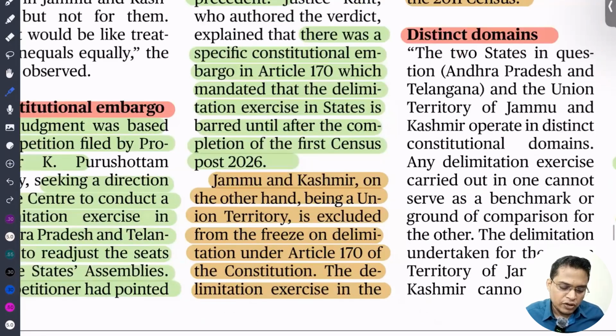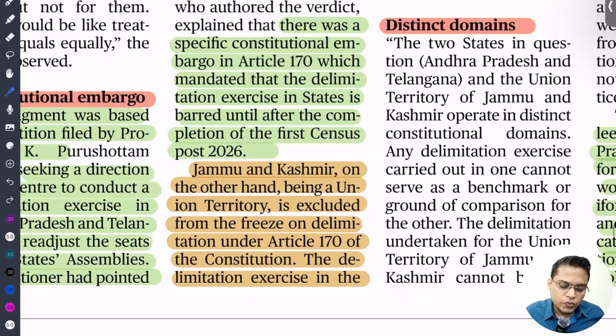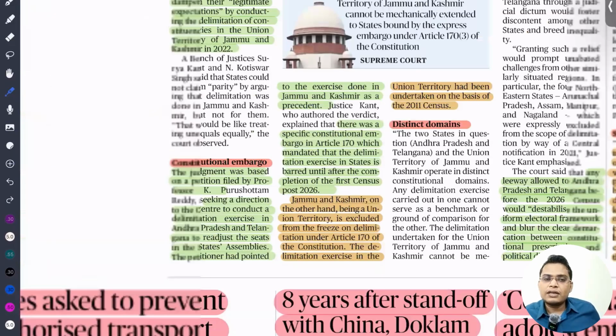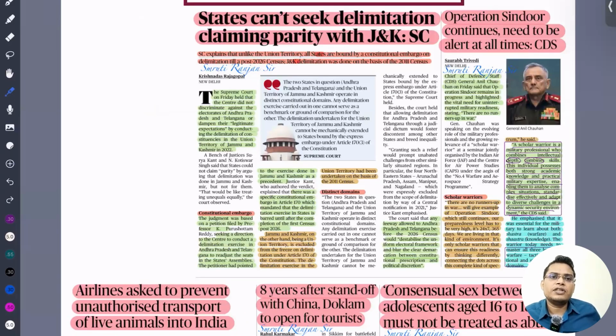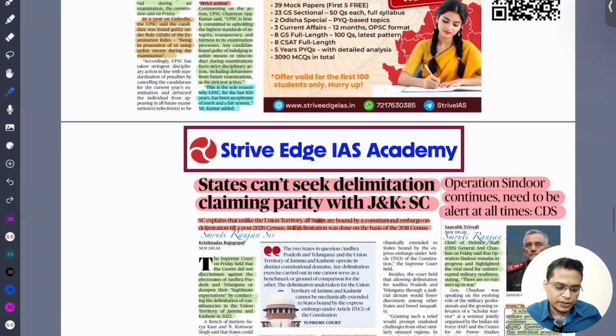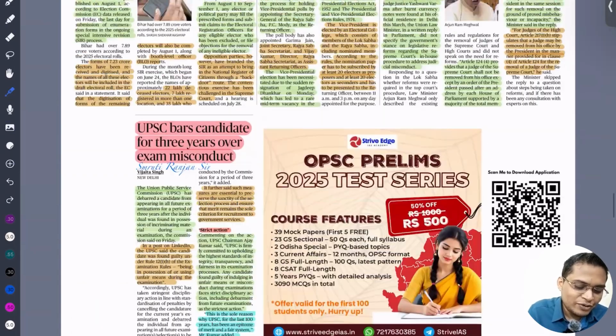So Jammu and Kashmir, on the other hand, is a union territory and is excluded from the freezing of delimitation. So this provision is not applicable to the union territory, and because of that the government conducted the delimitation exercise. So if there is a question that all over India we are following delimitation on the basis of the 2011 census, it is wrong. In Jammu Kashmir, the delimitation was conducted on the 2011 census. Okay.